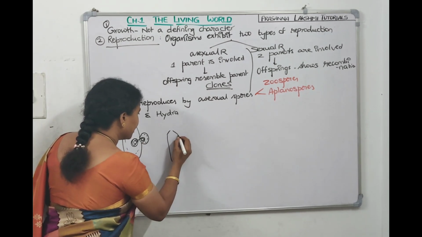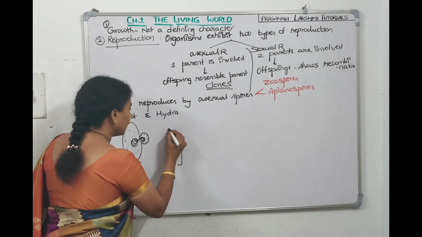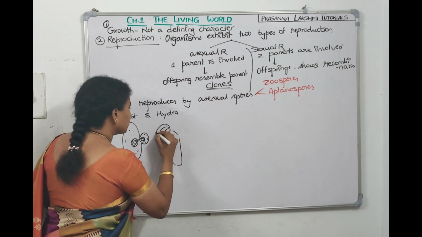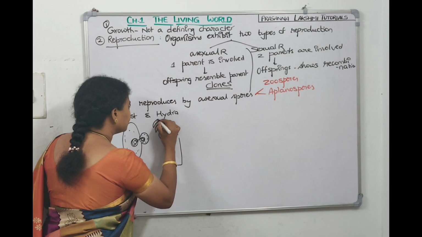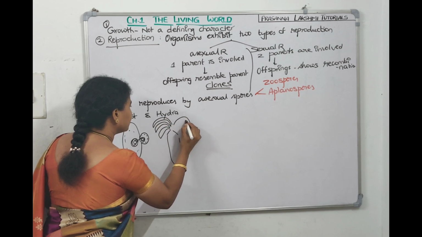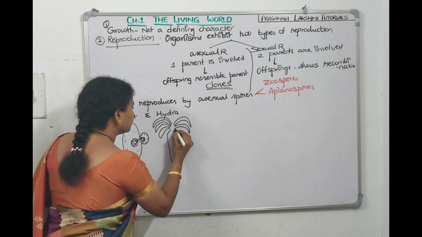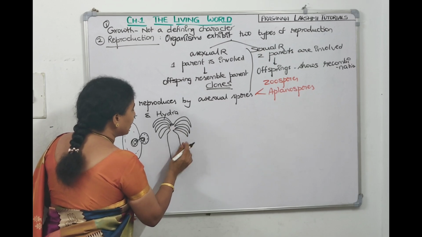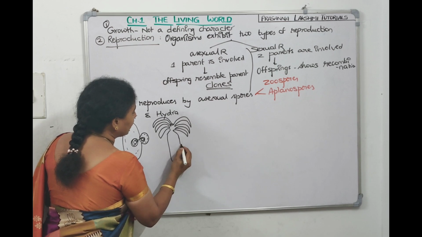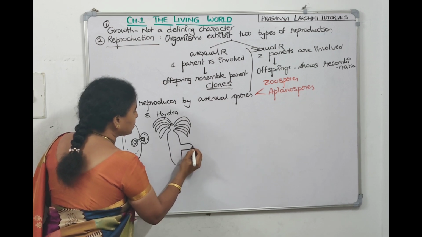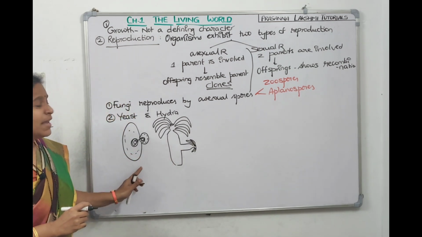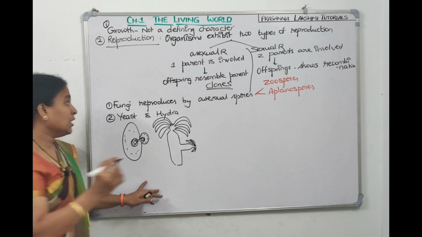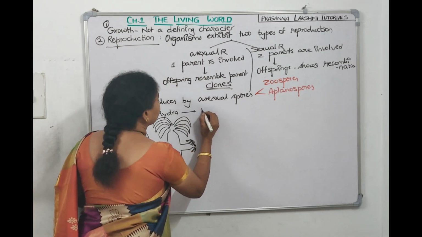If you take this as hydra, these are the tentacles of the hydra. This is the hypostome. These are the tentacles of the hydra and it produces a tiny daughter bud. So yeast and hydra, how are they reproducing? Yeast and hydra reproduce by budding.